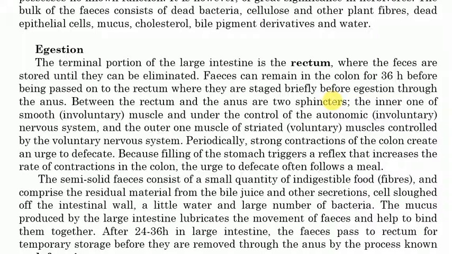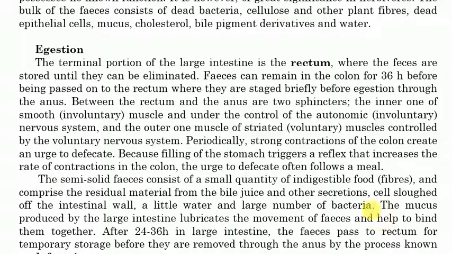The semi-solid feces consist of a small quantity of indigestible food fibers and comprise the residual material from the bile juice and the other secretions, cells sloughed off the intestinal wall, a little water and a large number of bacteria, as we said here in the part of the colon. Now the mucus produced by the large intestine lubricates the movement of feces and helps to bind them together.